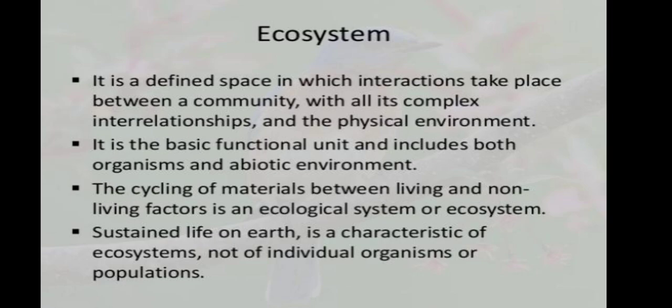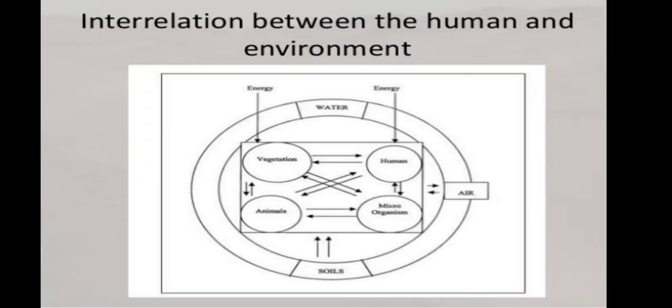The recycling of material between the living and non-living factors occurs in an ecosystem. The sustained life on earth is a characteristic of an ecosystem, not of an individual organism or a population. Then we study the interrelationship between human and environment. In this diagram it is clear that the interrelationship between humans and their environment.